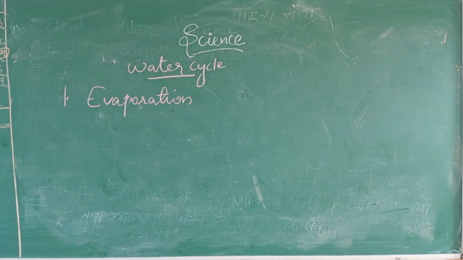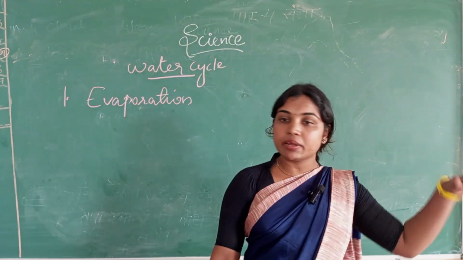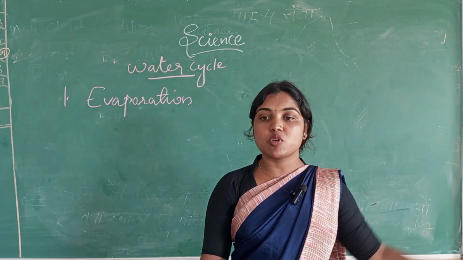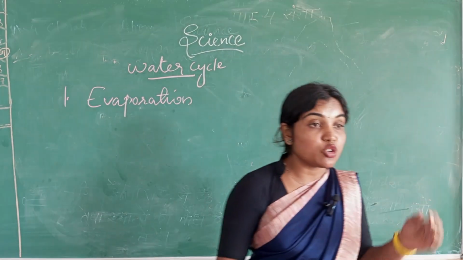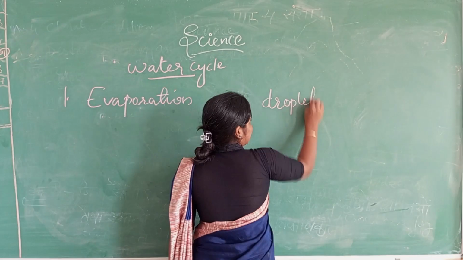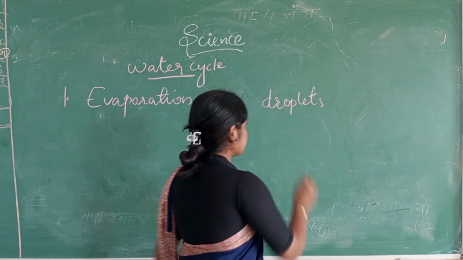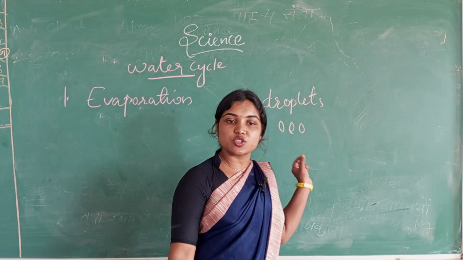Can we write it? Write down. All students, the water vapor has already reached where? The air, in the atmosphere. When the water vapor reaches up in the sky, it turns into tiny droplets. What are droplets? Ma'am, a drop of water. Yes, a tiny or small drop of a liquid. Small drop of a liquid, that is droplets.